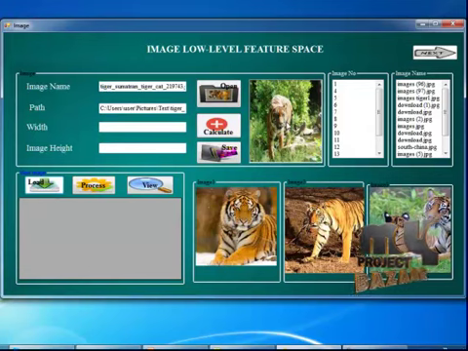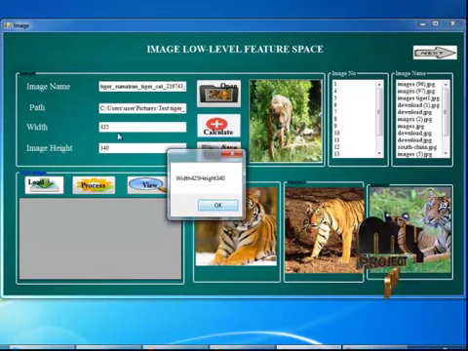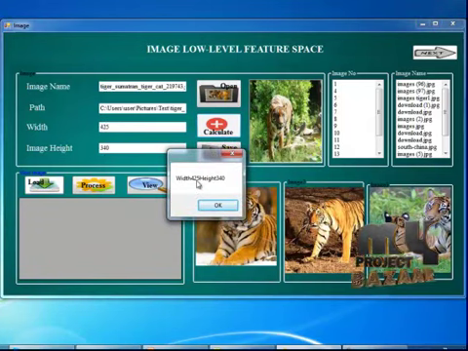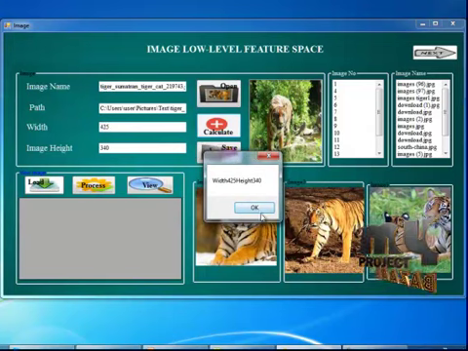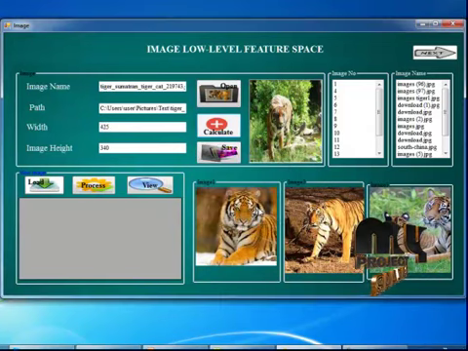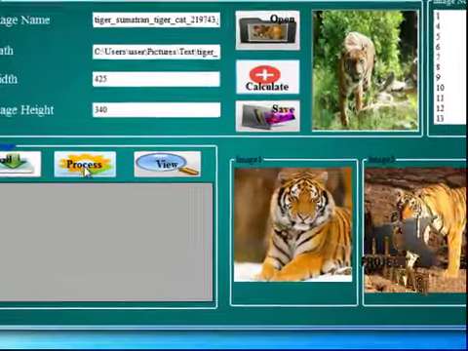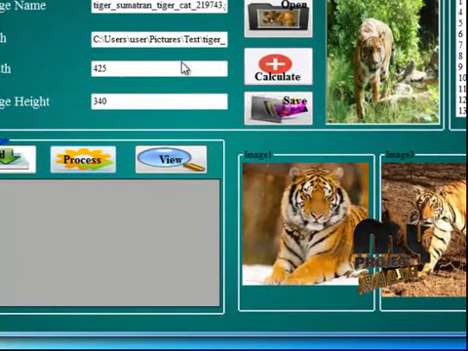So, I am going to calculate the width and height of this image. So, click on the calculate button. The image width and height will be displayed and the message box will be displayed. Click on the OK button. Okay. Then I am going to save this data in the database. So, click on the process button. Everything will be saved in the database.